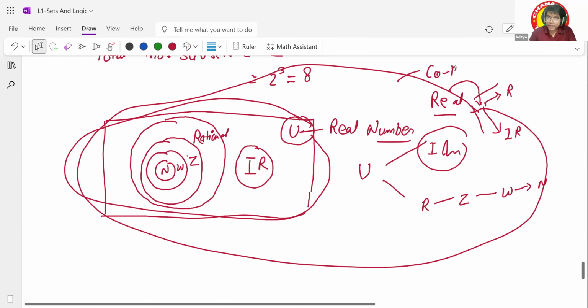Now this contains every kind of number which you can imagine. Do you know what is a real number, what is an imaginary number? You understood, right? So you can see now it can contain everything, whatever you want. Yes, sir. I got that, sir.